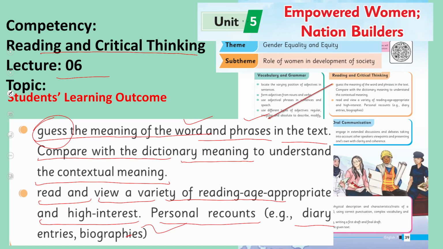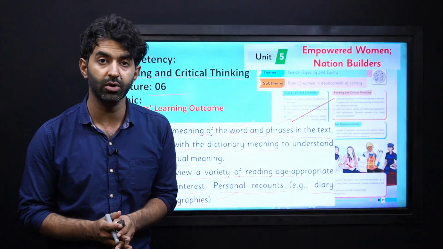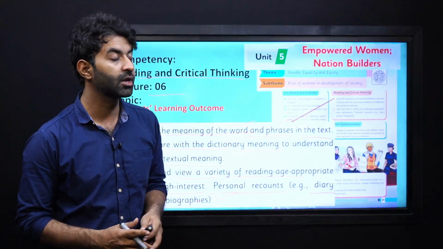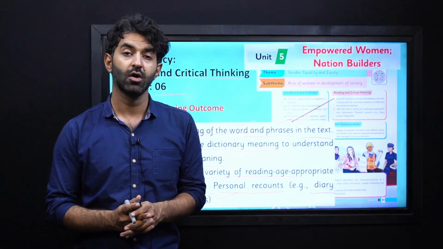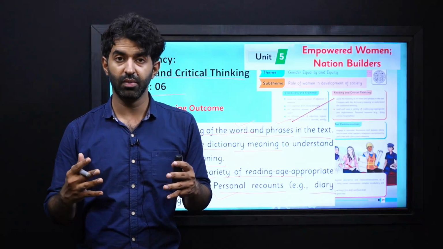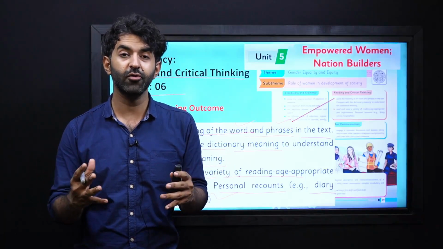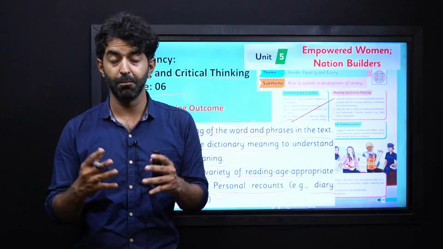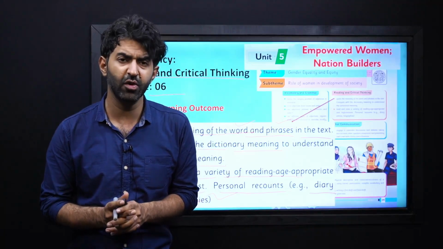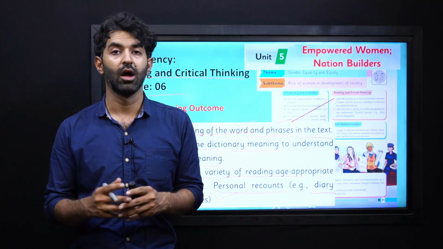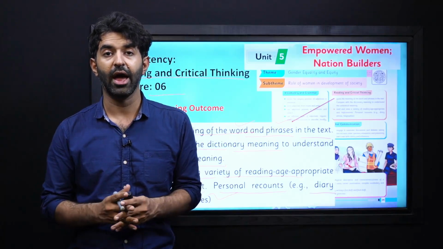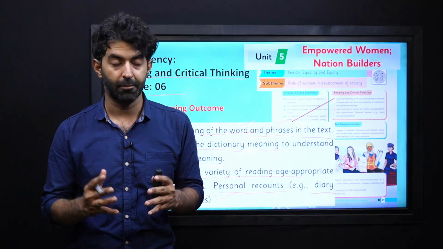As you know, if you have read this chapter, Empowered Women, Nation Builders, this is all about biographies. Biographies of different women are combined and put together in the chapter. So we will be specifically seeing what biographies are and how we can read them.